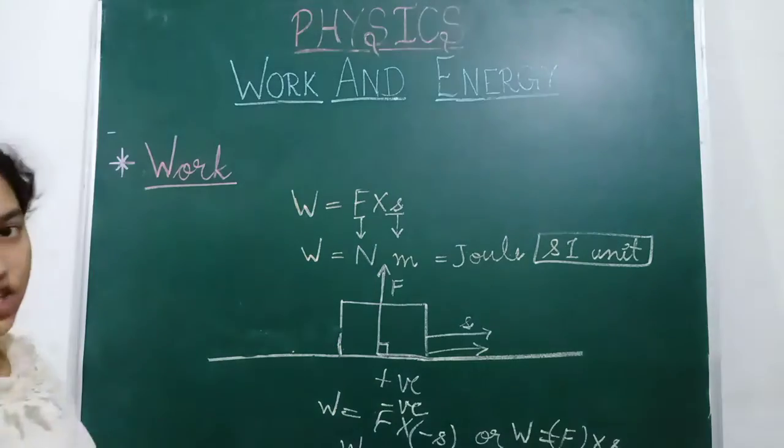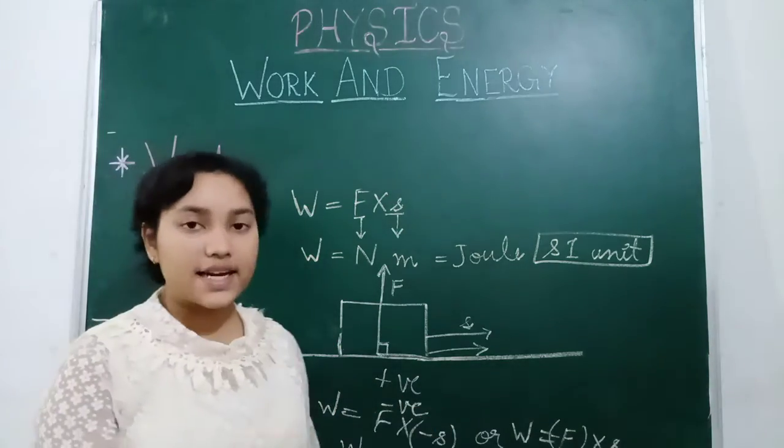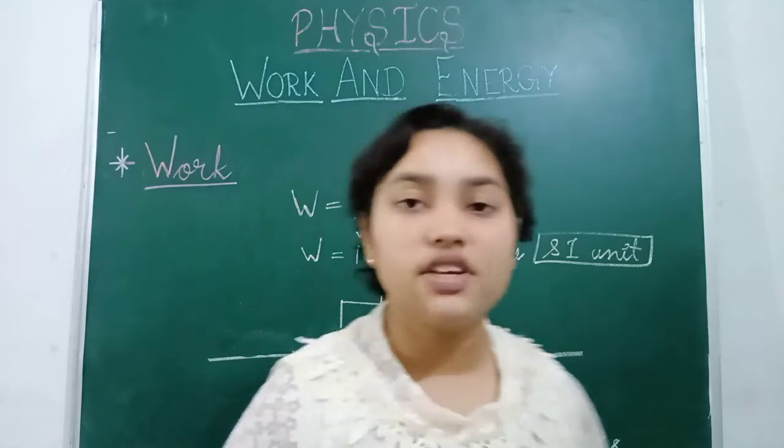So these are the three conditions by which we can identify whether the work is zero, positive or negative.